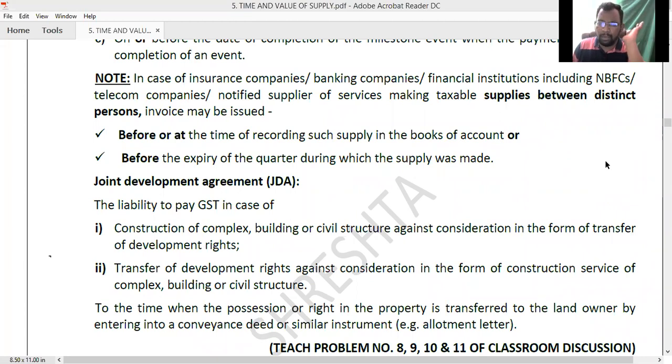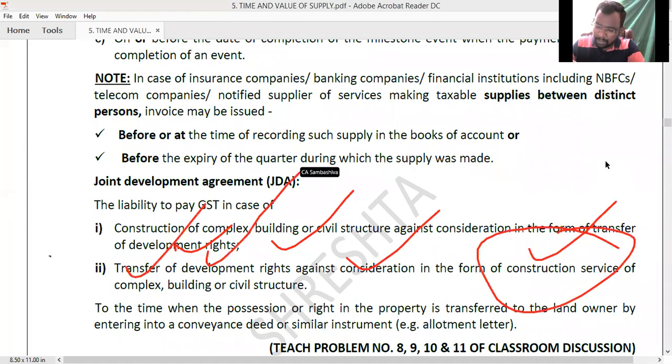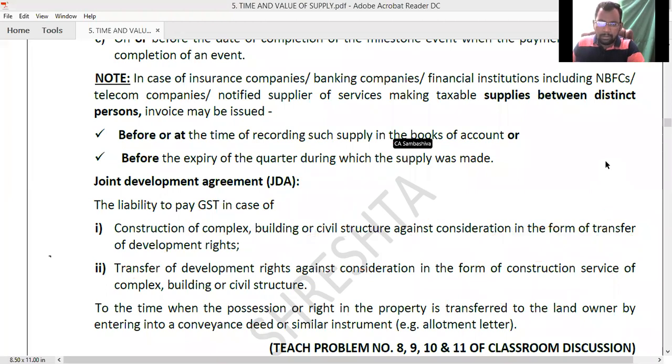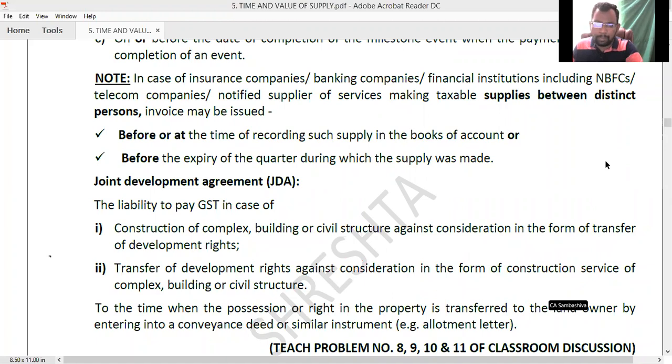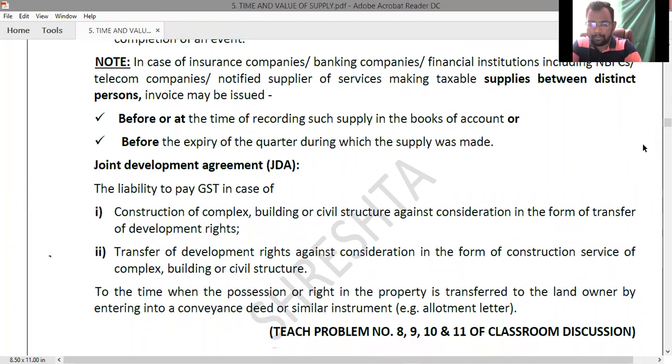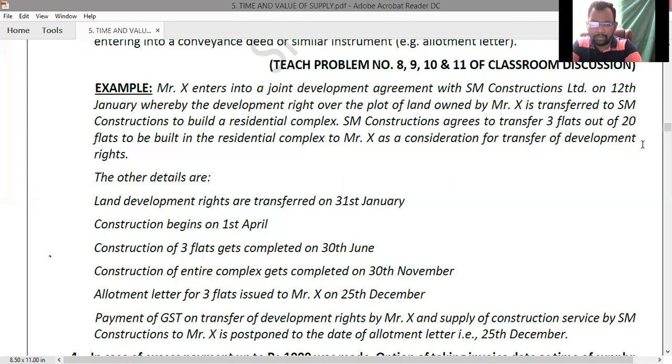Did you remember that example? We have seen it in section 45(5)(a). So transfer of development rights against the consideration in the form of construction service of complex building or civil structure. Right. So then to the time when the possession or right in the property is transferred to the landowner by entering into a conveyance deed or similar instrument, that is the allotment letter. Allotment letter. Right. So we have an example. Just look into that example, you will get clarity.